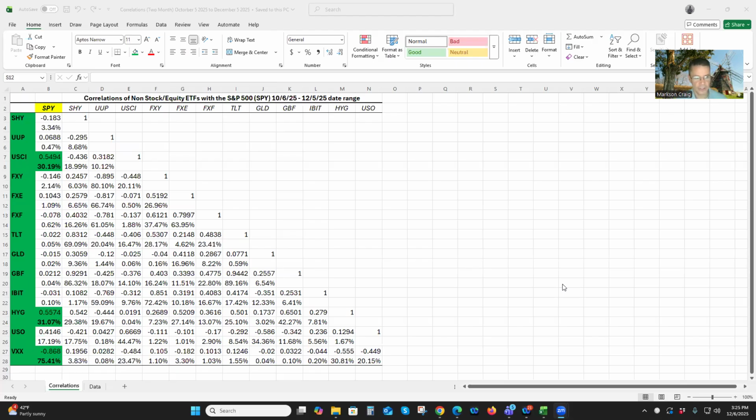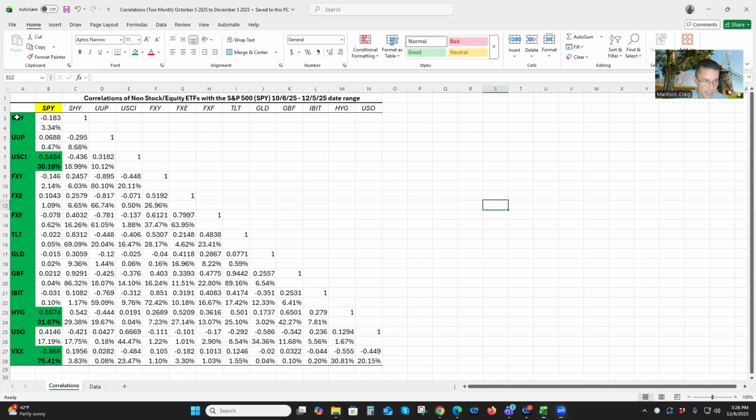This is a correlations table. It's correlations of non-stock or equity exchange traded funds, or ETFs, with the S&P 500 as measured by SPY. The date range is October 6th, 2025 through December 5th, 2025. The dependent variable is SPY, highlighted in yellow at the top. And then you see the independent variables are along the left-hand side, highlighted in green.